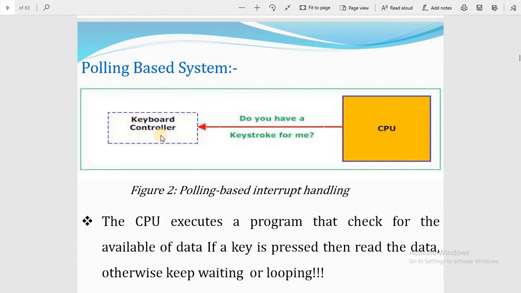The CPU is always connected to the keyboard controller, asking when it will input a keystroke. In polling based handling, the CPU executes a program that checks for the availability of data. If a key is pressed, then read the data, otherwise keep waiting or looping.